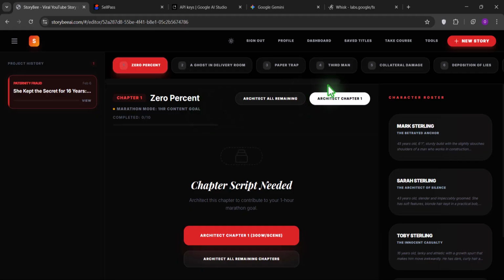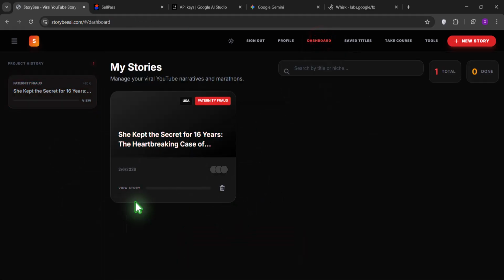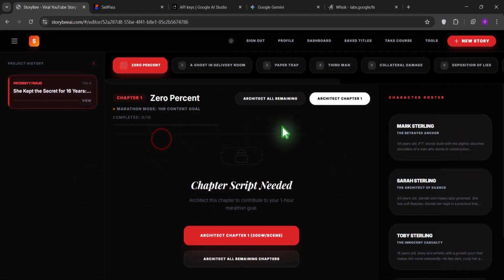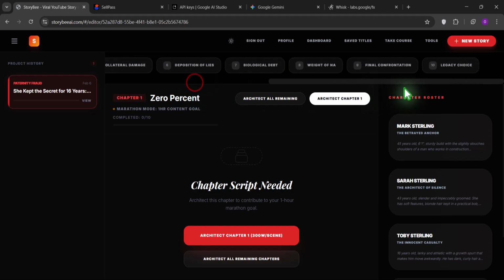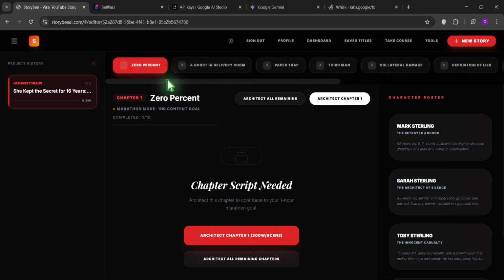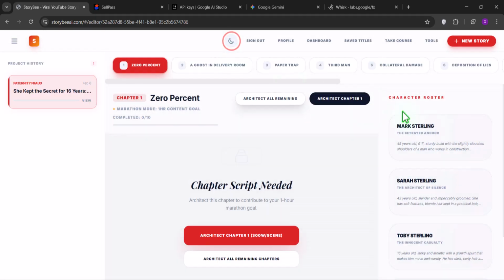If I come back to my dashboard, look at the story here. She kept the secret for 16 years. If I come back to this story to continue it, you can see I've not generated any chapter of the story. What I'm going to show you in the next video is your character rosters. If I click on this place, you're going to see the character rosters, which I'm going to explain in the next video. So see you in the next one.